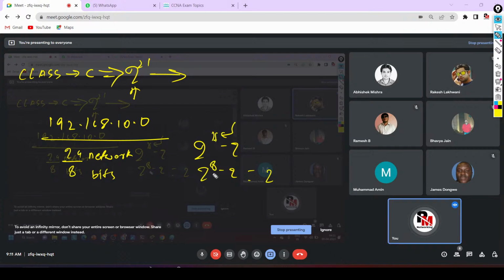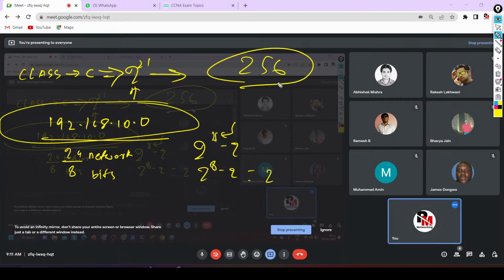Actually, you will get 256 IP addresses from one network of class C. In one network, there can be 256 users. But out of these 256, 2 addresses are again reserved. One is for the network ID and one is for the broadcast ID. Getting my point?